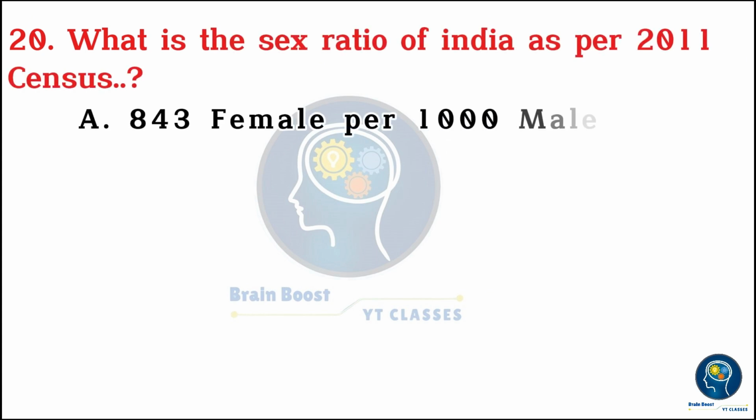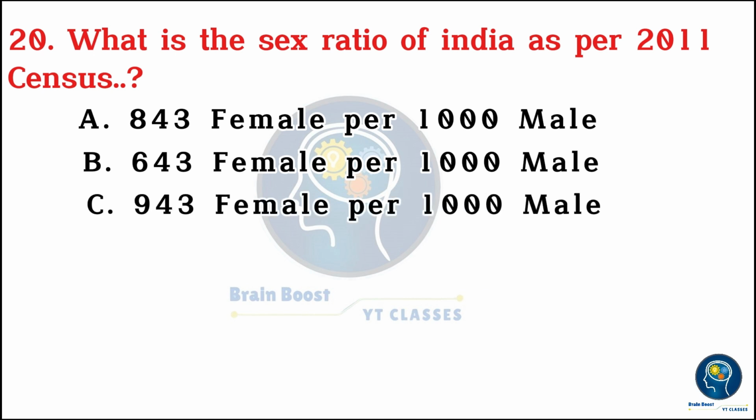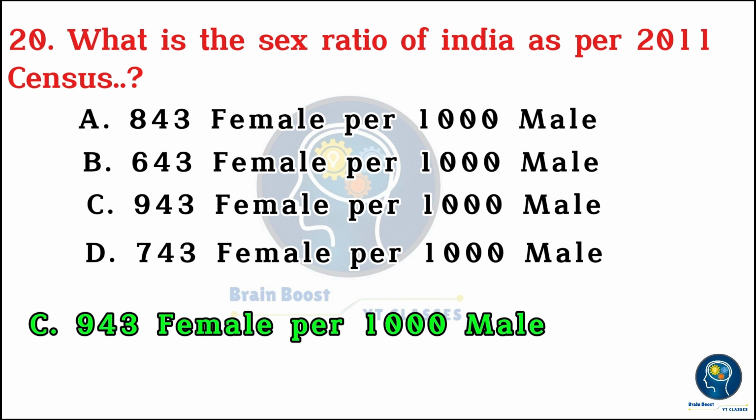What is the sex ratio of India as per the 2011 census? A. 843 females per 1,000 males. B. 643 females per 1,000 males. C. 943 females per 1,000 males. D. 743 females per 1,000 males. 3, 2, 1, 0. C. 943 females per 1,000 males.